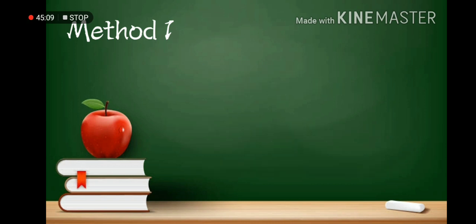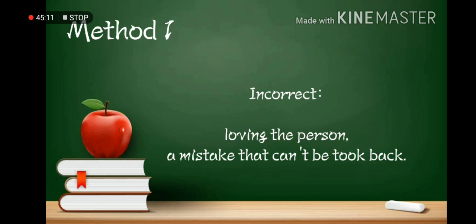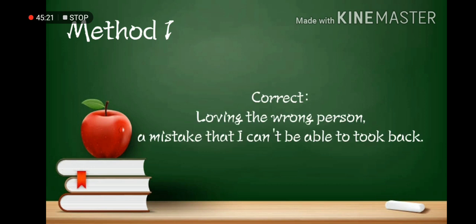For example, loving the wrong person, a mistake that cannot be taken back. So it is already corrected in the second sentence.